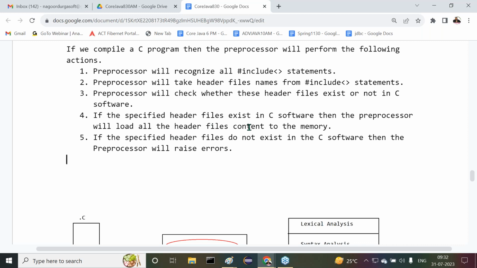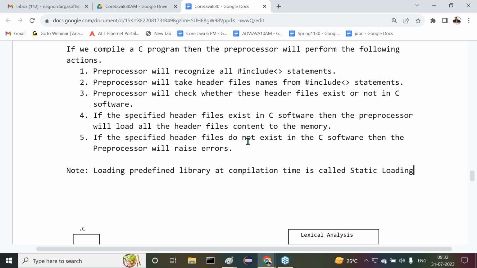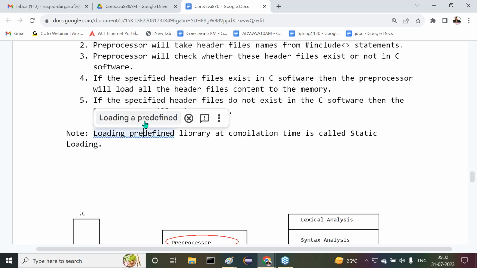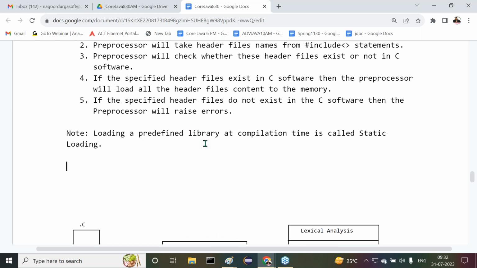Okay, fine. Now understand it clearly. I'm giving some conclusions. Loading a predefined library at compilation time is called static loading. That's one point. Next, the conclusion I'm telling you, try to understand it clearly.